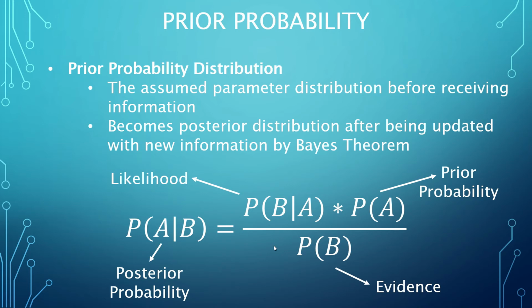Given that the Bayesian considers the parameter in question as a random variable, it's described by a probability distribution. This is what's called the prior probability distribution, or just the prior. It's called the prior because it is the distribution we assign to the random variable before observing any data. With each data observation, Bayes' theorem can be used to update the prior distribution, creating a posterior distribution.